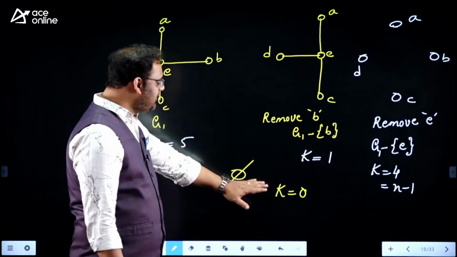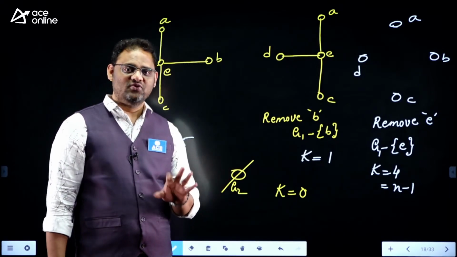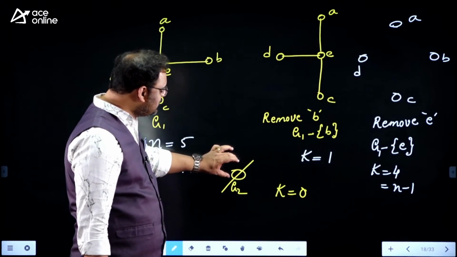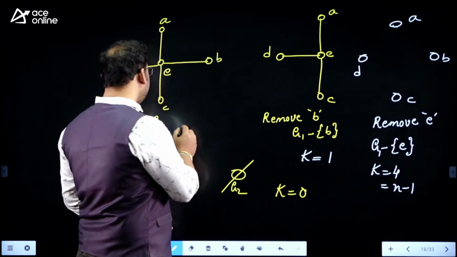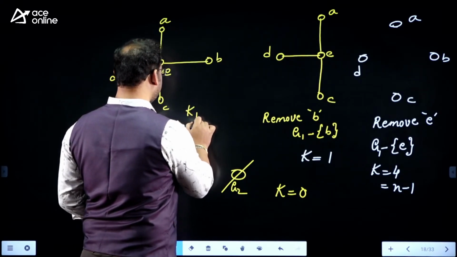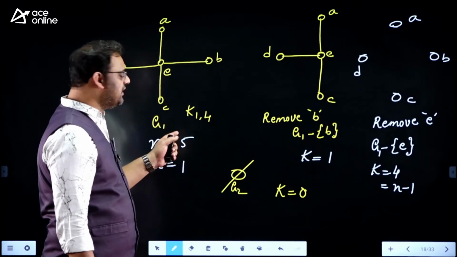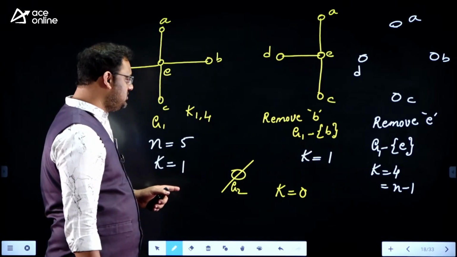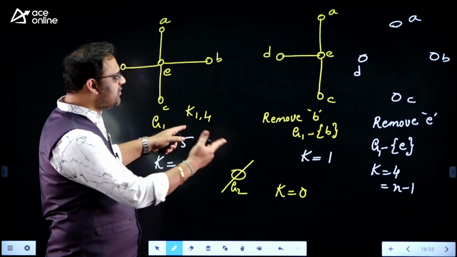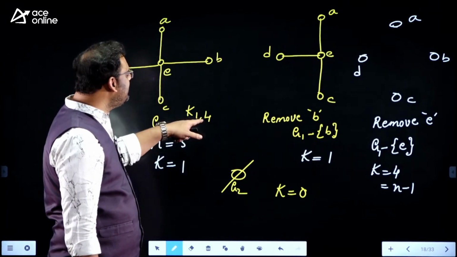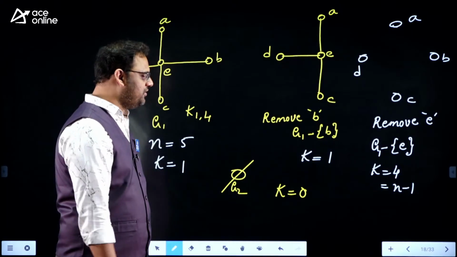For any graph, it may be an isolated graph, with only one vertex, right? A pendant graph consists of only one vertex, right? And a graph you can call a star graph, how can I name this graph? Can I name it K1,4? Every star graph is a complete bipartite graph, K1,n minus 1, right? K1,4, just like this. From this, if you remove this one, then the number of components is going to be n minus 1. If you remove some vertex from these 4, it doesn't affect; the number of components is normally k.